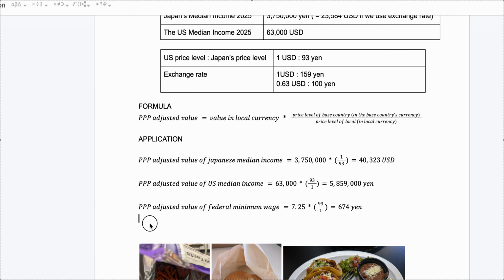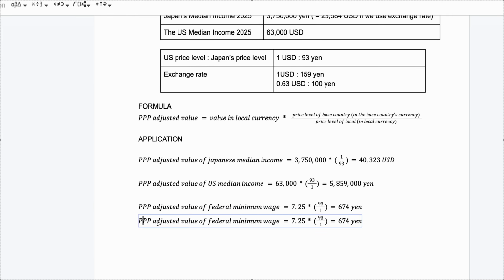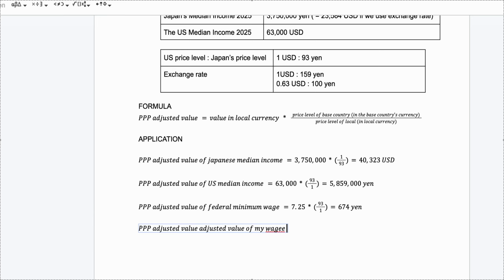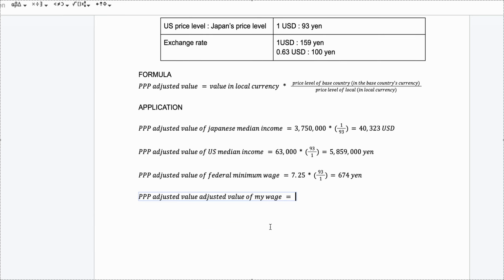So again, we should use PPP adjusted value. So let's say PPP adjusted value of my wage, in Japanese yen, will be 3,000 yen, right?